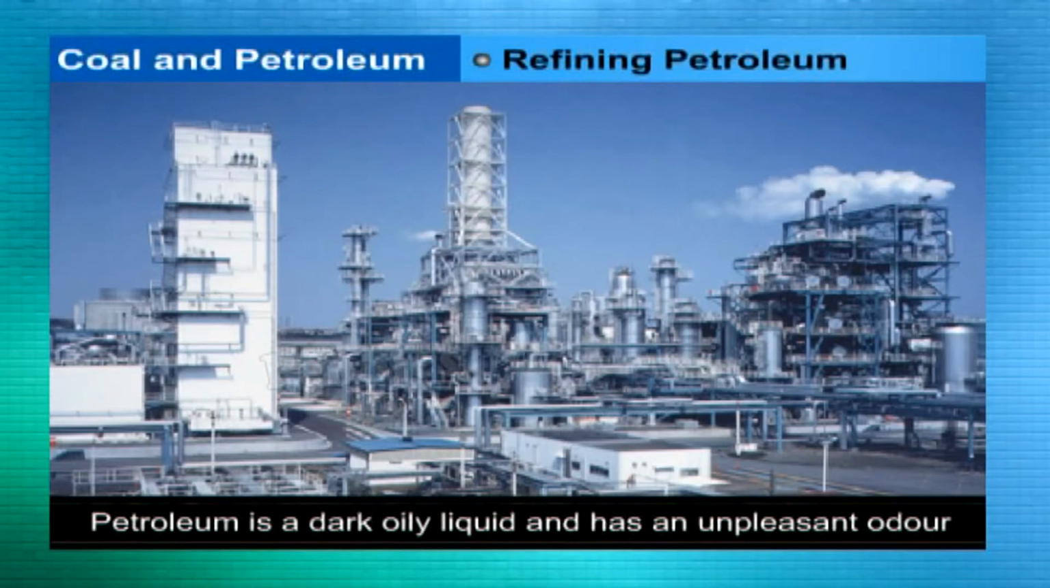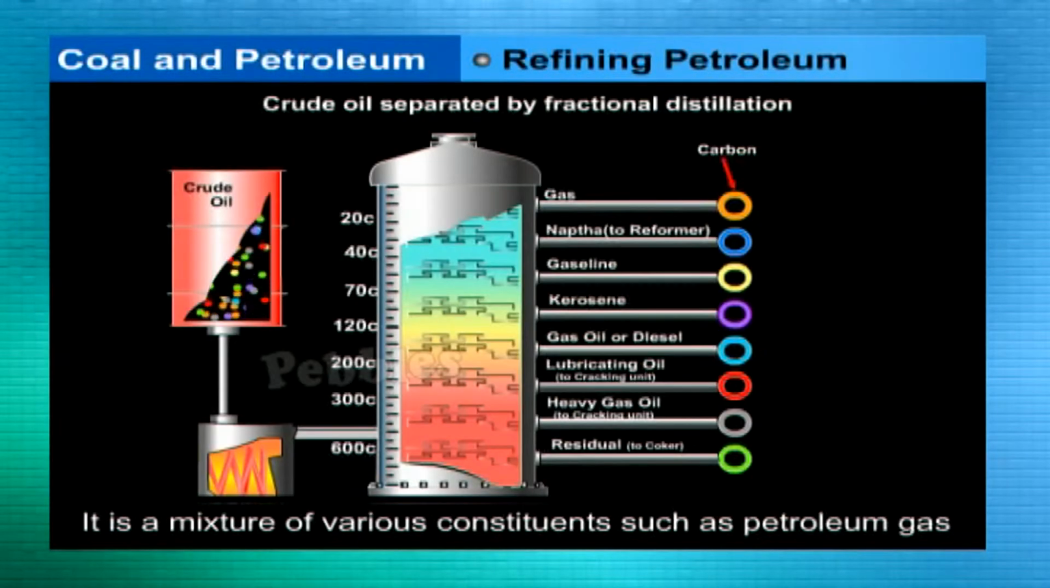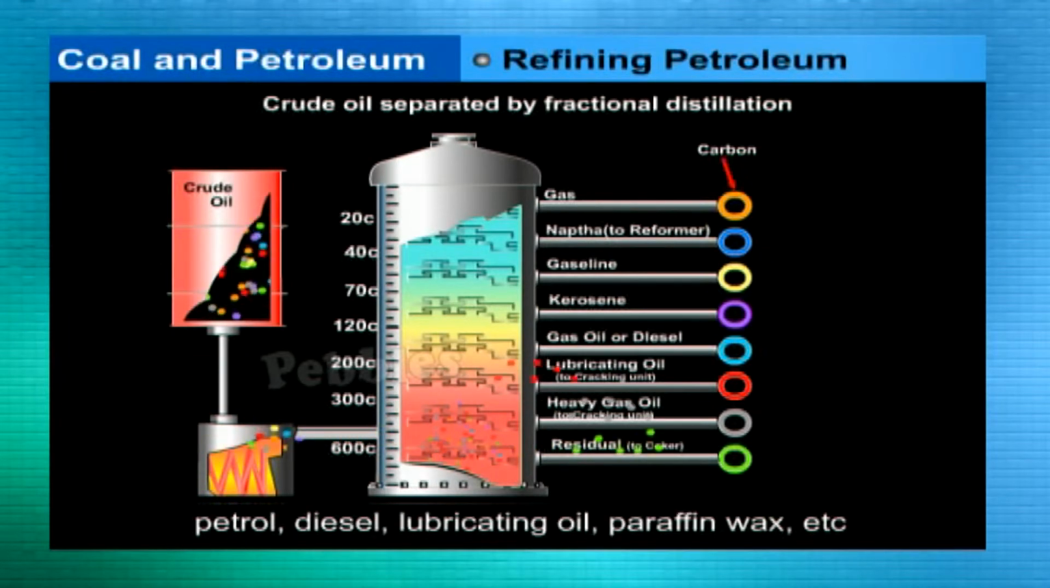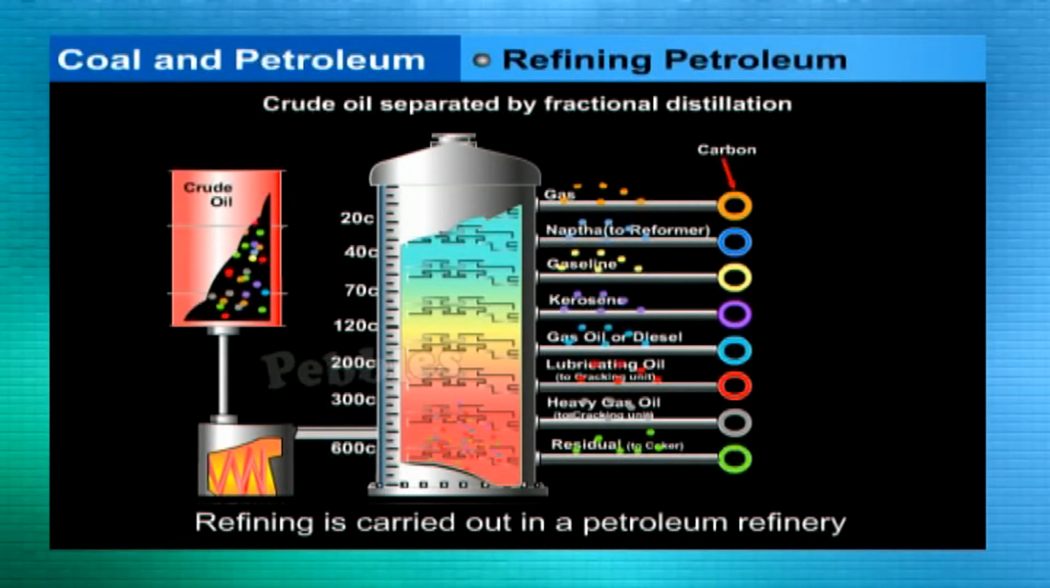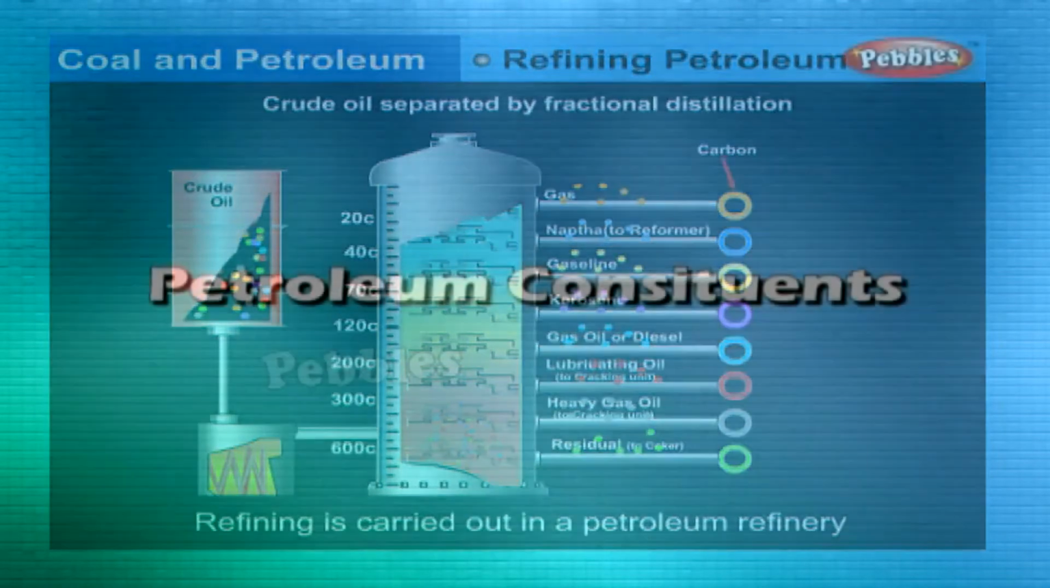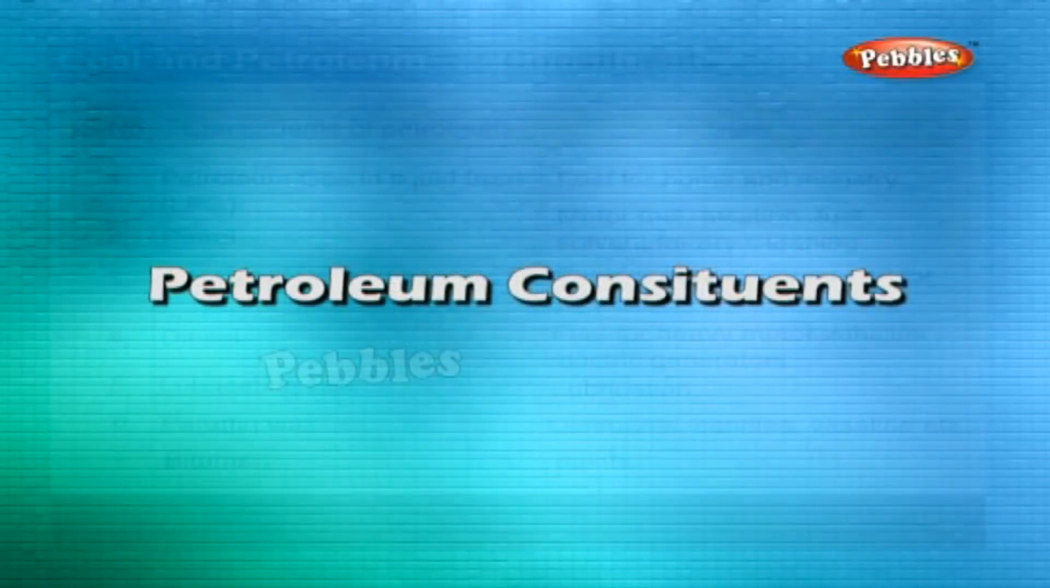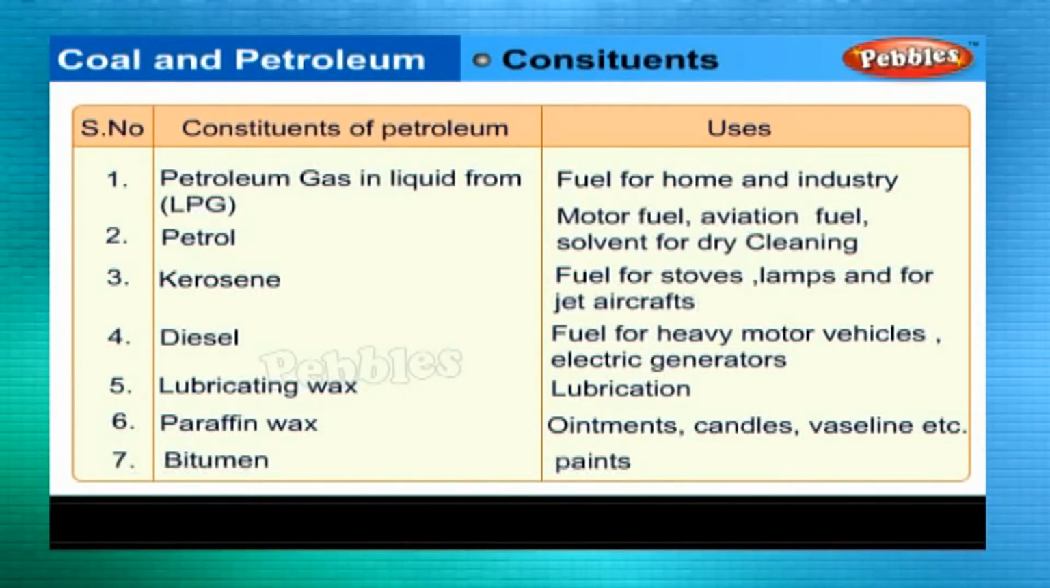It has an unpleasant odor. It is a mixture of various constituents such as petroleum gas, petrol, diesel, lubricating oil, paraffin wax, etc. The process of separating the various constituents or fractions of petroleum is known as refining. It is carried out in a petroleum refinery. Petroleum constituents. Various constituents of petroleum and their uses are given in the table.